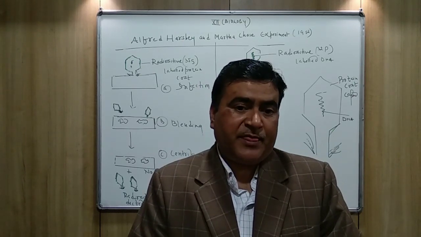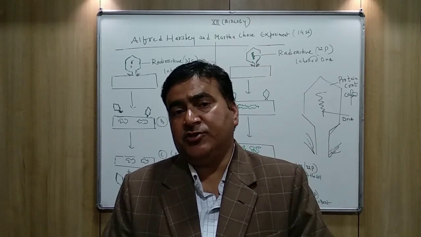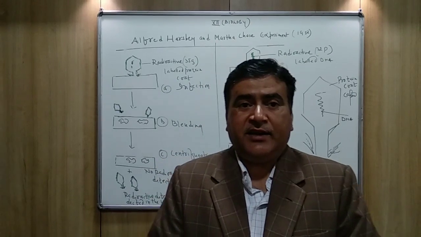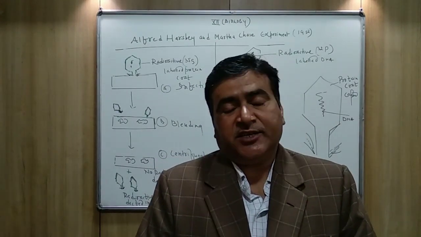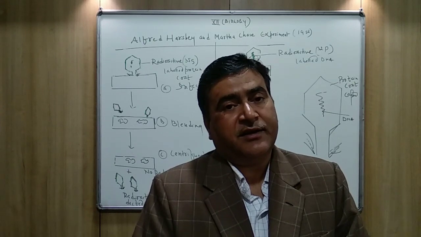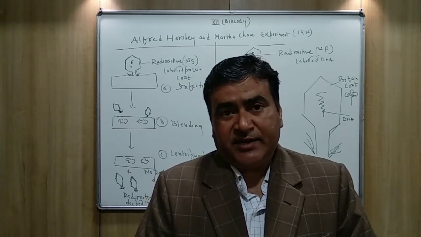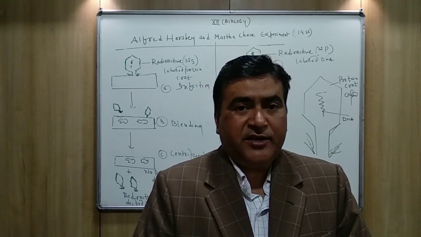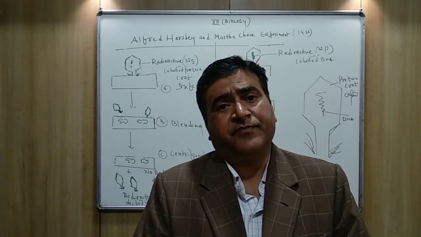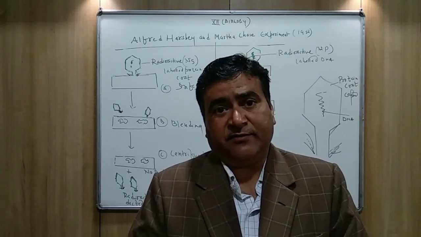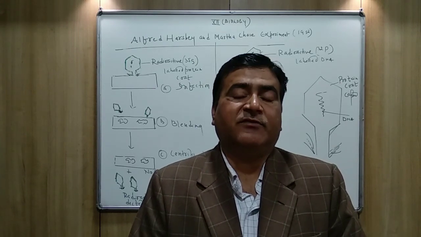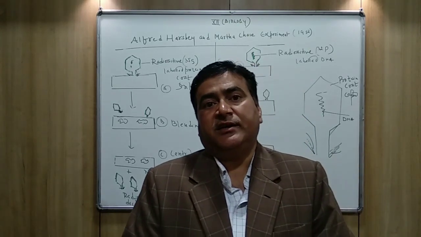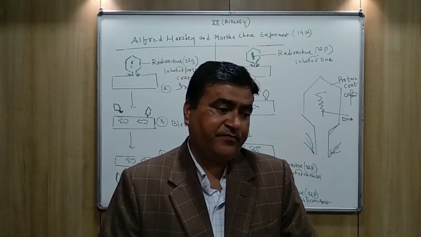So once again, let me explain this experiment. Hershey and Chase, these two scientists, through their experiment finally proved the nature of the genetic material, that the genetic material is DNA and not the protein. They used bacteriophage virus. Bacteriophage, the phage, means virus. The bacteriophage is the virus which attacks bacteria, or you can say the bacteria-eating viruses are called bacteriophages.